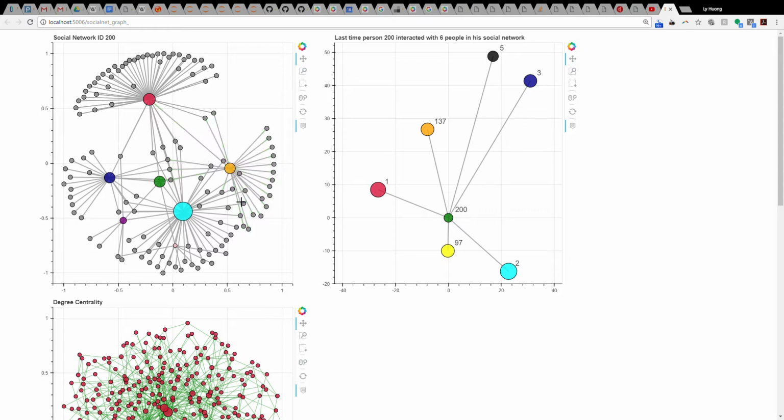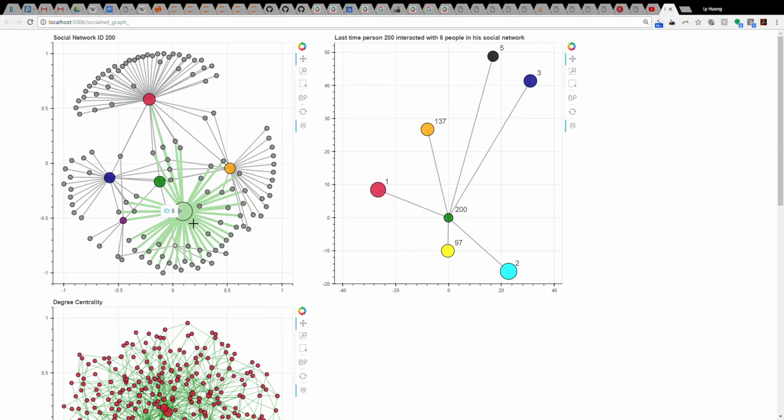There are 6 circles in color in this network: 1, 2, 3, 4, 5, 6. ID 200 mainly interacts with ID 1, ID 2, ID 5, ID 97, ID 137, and ID 3. ID 5 has the most phone calls with Catalano, and we believe that he communicates with his brother Esteban the most, so Esteban must be ID 5.